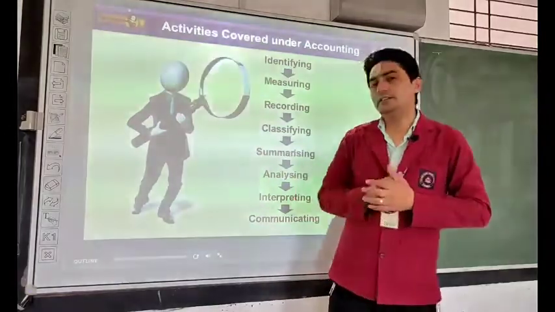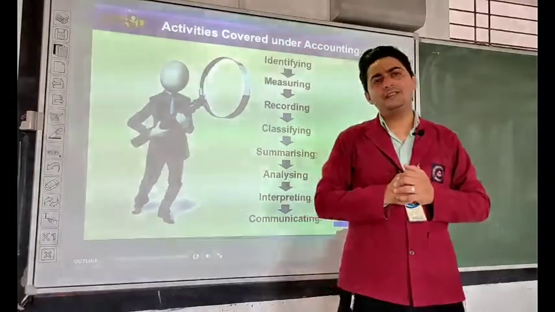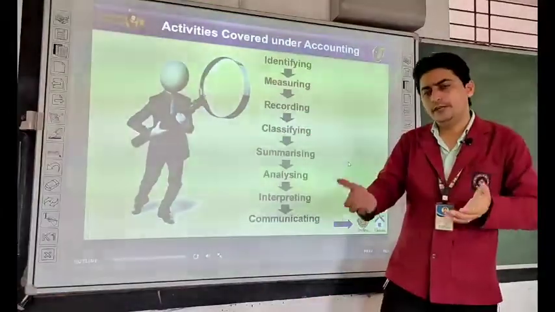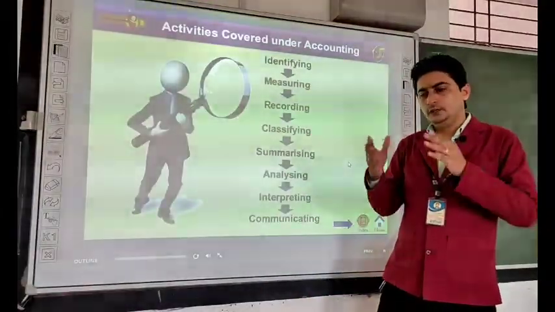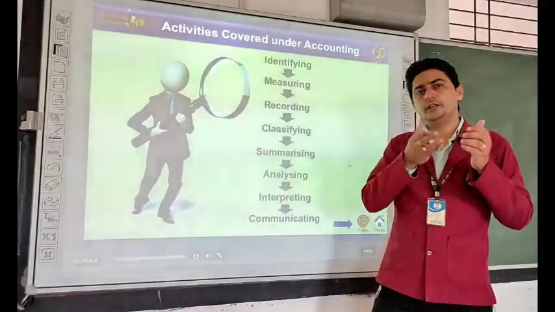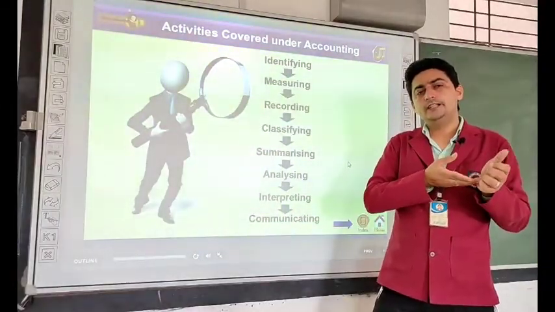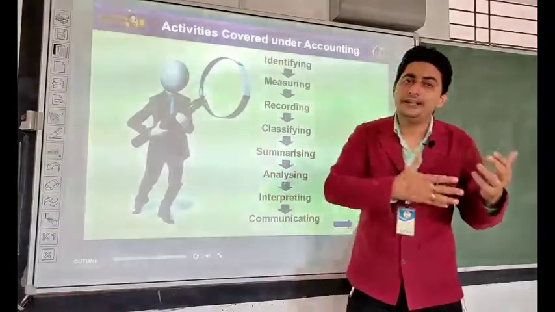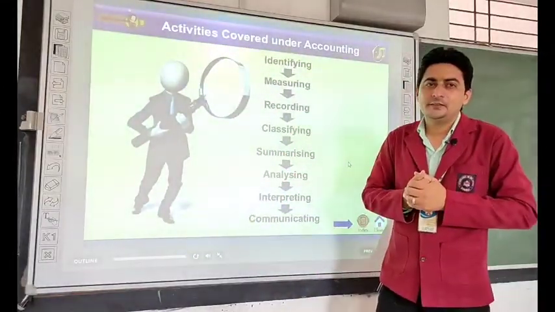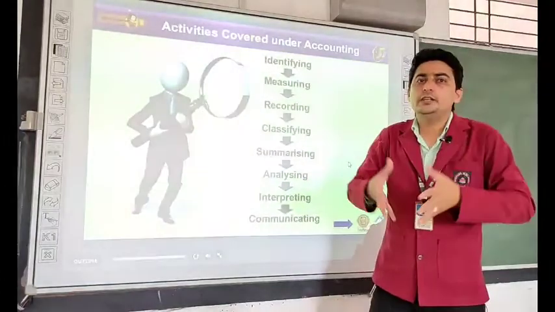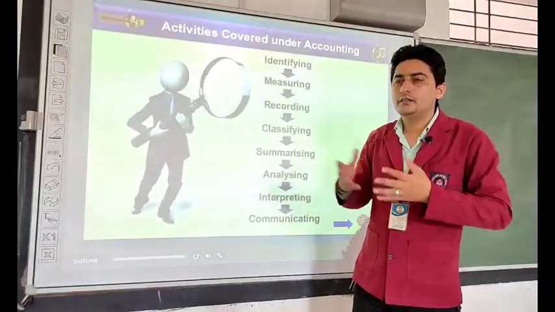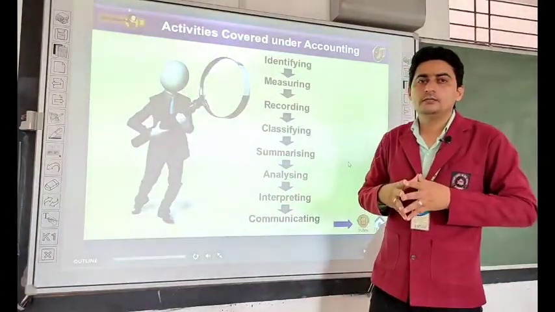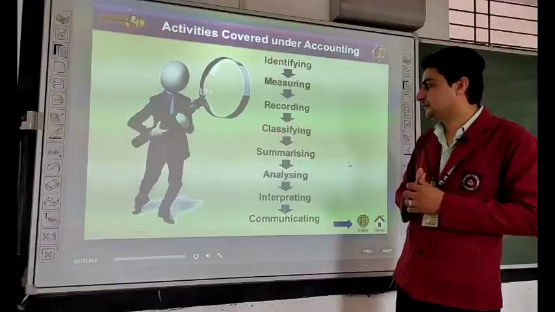Now you will summarize it. What is summarizing? Summarizing is to bring out results. You will make the profit and loss account, trading account and balance sheet. By this you will come to know about the profit and loss of the firm and the different assets and liabilities of the firm. So your answer will be there. What does a firm actually need? Actually a firm needs a summarized account, which can be easy to understand.